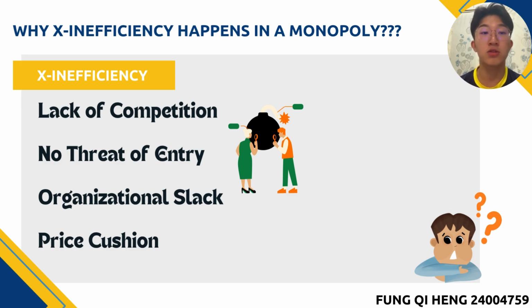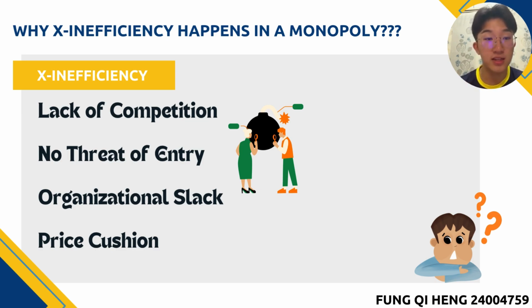The third one is no threat of entry. Monopolies often exist in industries with high barriers to entry, whether legal, technological, or financial. New firms simply can't enter the market easily, which means the monopoly faces no risk of being challenged. That kind of security breeds complacency. The monopoly doesn't need to worry about being replaced by a more efficient firm. In a competitive market, fear of new entrants forces companies to innovate, stay efficient, and deliver better products. But for monopolies, the pressure just isn't there.